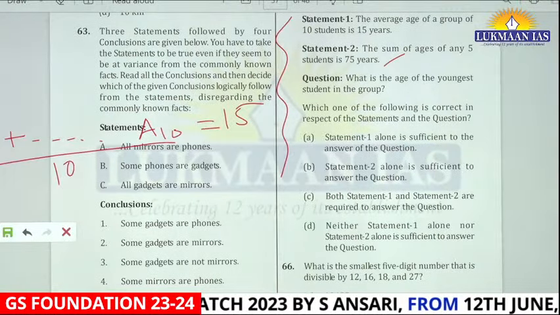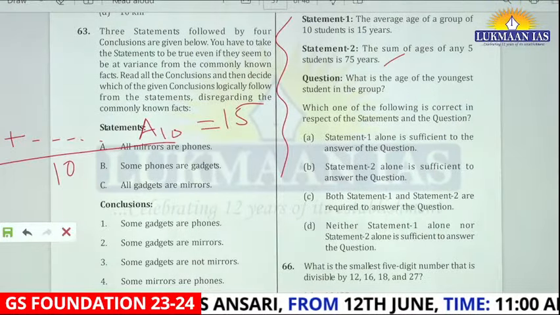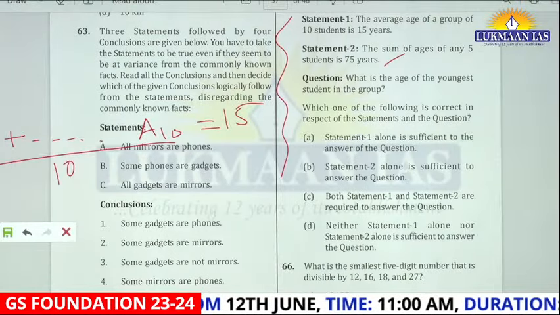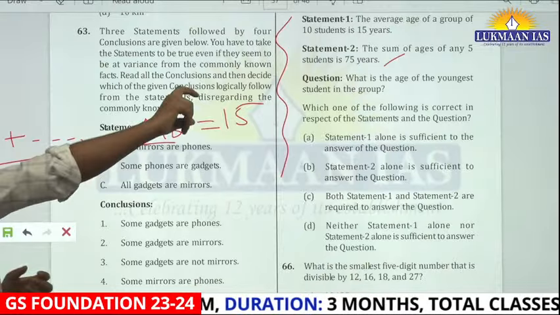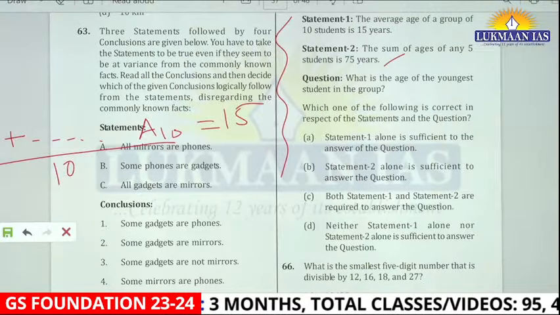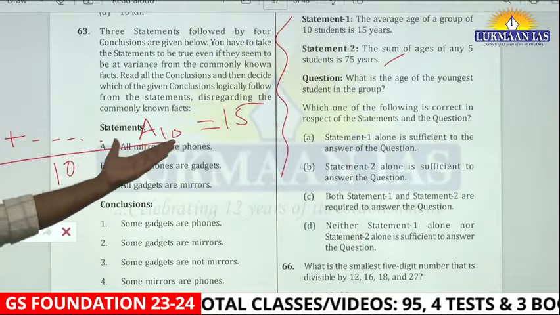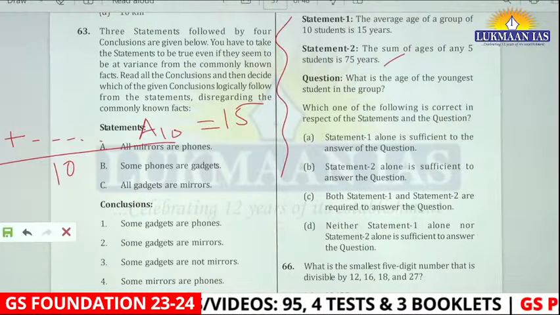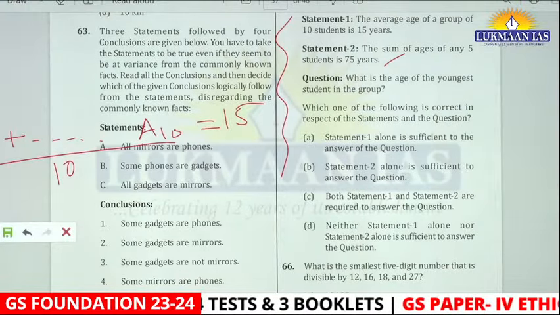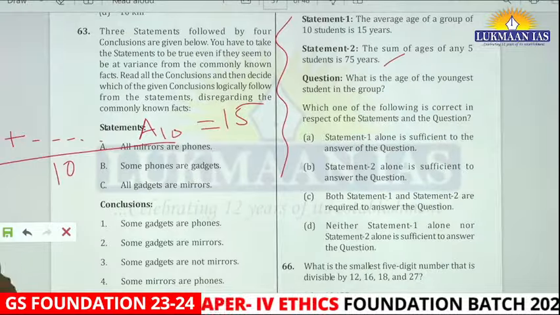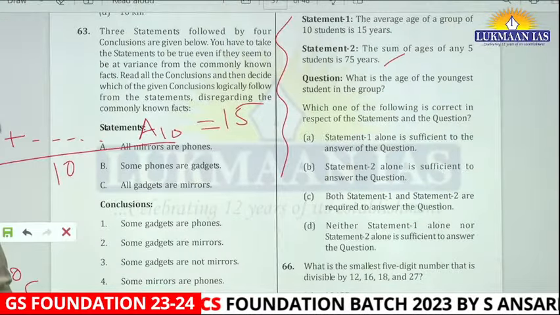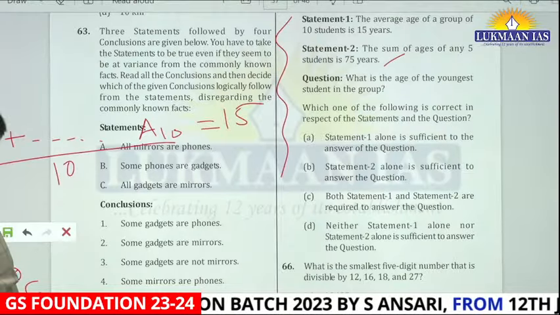Let me see how I am going to think. I have 10 people they are talking about, and their sum of ages is 150, or the average is 15. Then I know that any 5 people I take out of 10, right?